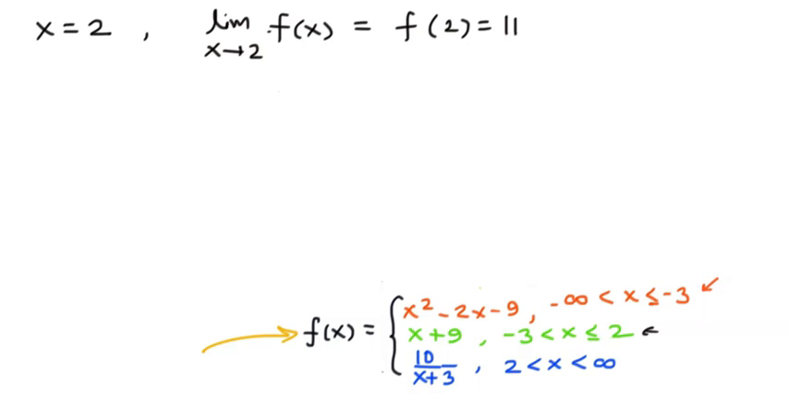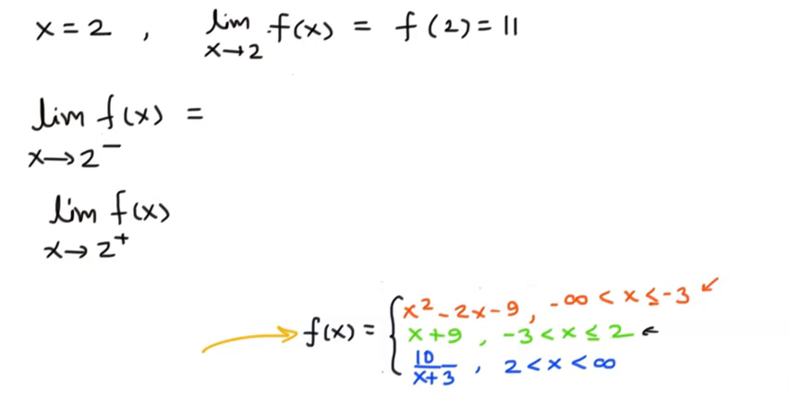But first we have to check whether the limit of f of x as x tends to 2 exists at all. When x tends to 2 from the left hand side, that means the function is x plus 9, or the green function.